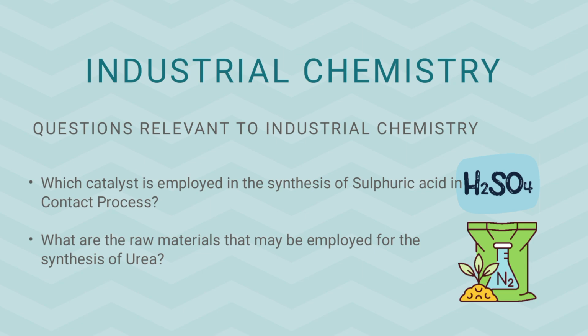Similarly, what are the raw materials that may be employed for the synthesis of urea? Here, raw materials means the starting material. Urea is synthesized in industries, and if we are talking about its starting material or its synthesis, then this also comes under the branch of industrial chemistry.